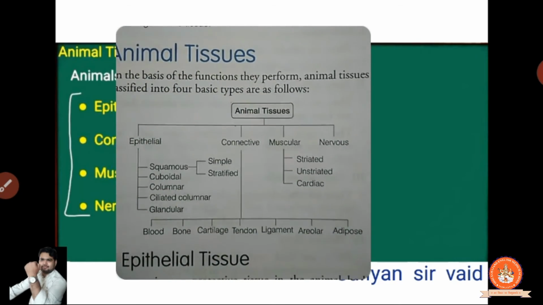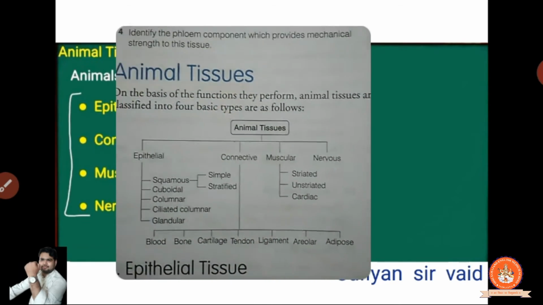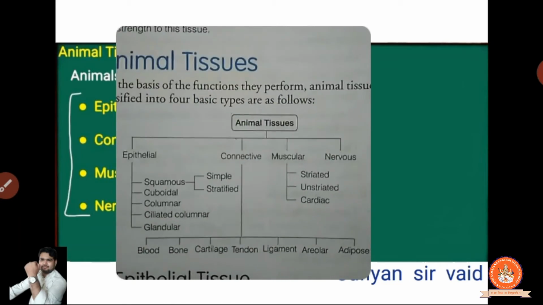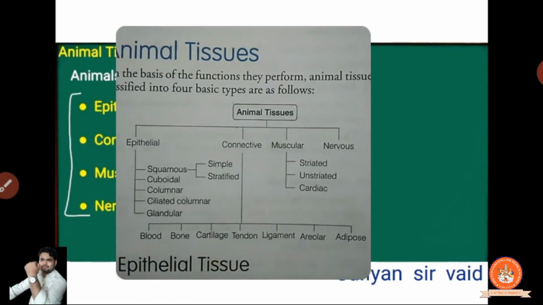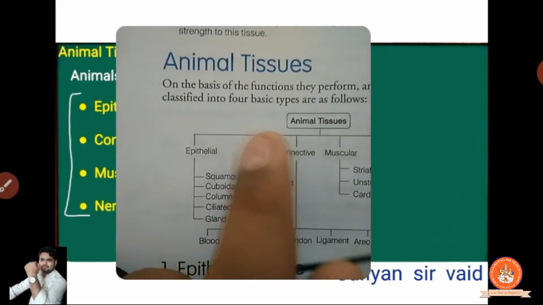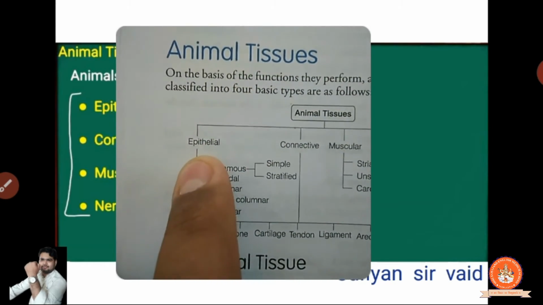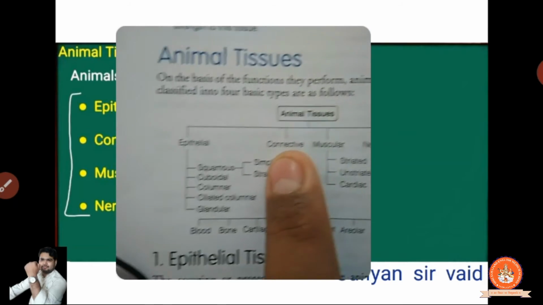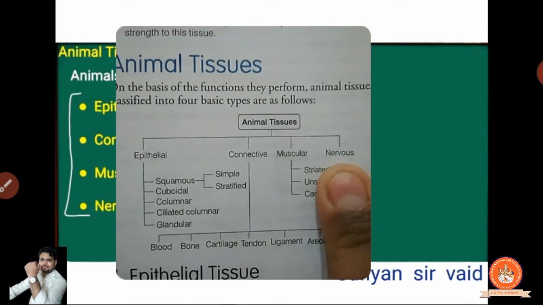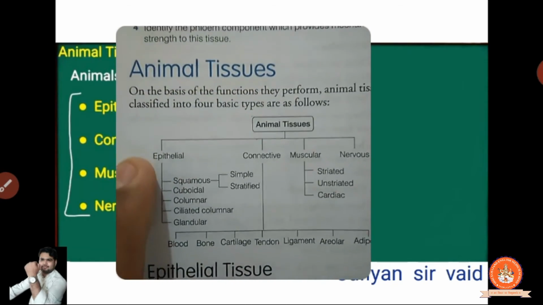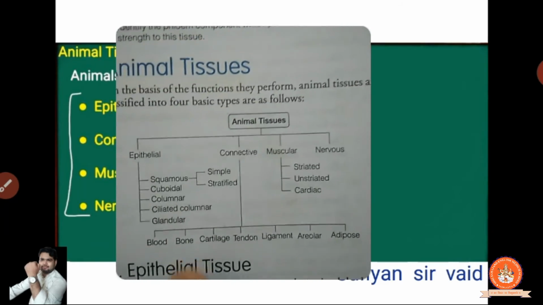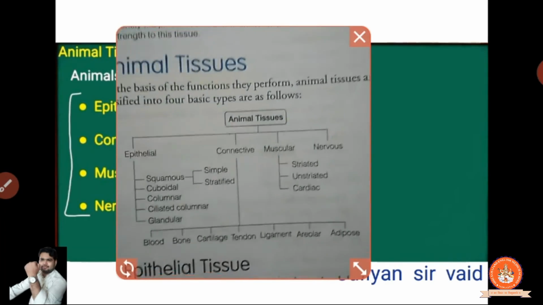In the previous lecture we completed the plant tissues. Now we will go through the animal tissues. Here you are watching the classification of the animal tissues. The animal tissues are first classified into epithelium, then connective tissues, muscular tissues, and nerve tissues. Clear? Then each of these is going to be classified into different types. Take a screenshot or pause it and write it in your book.